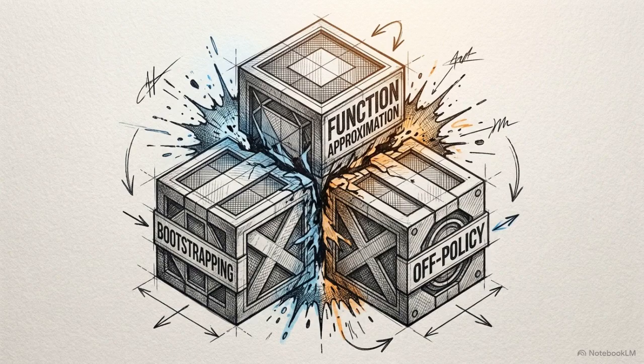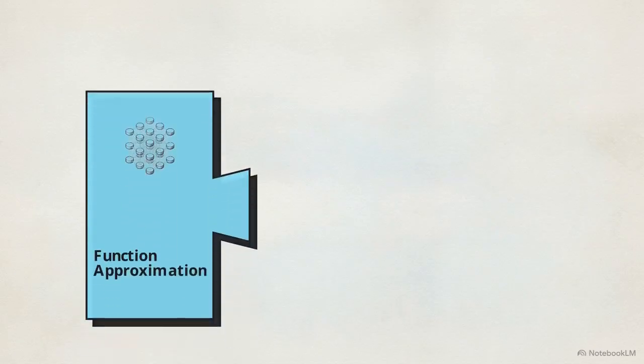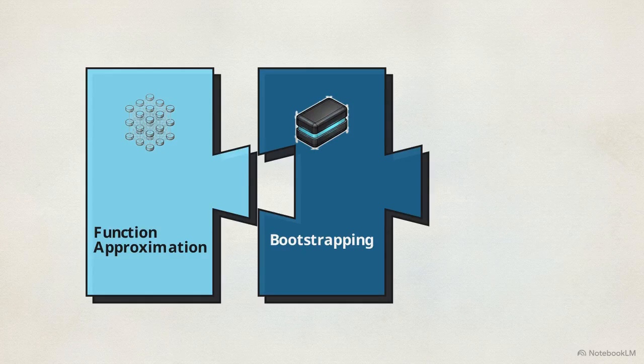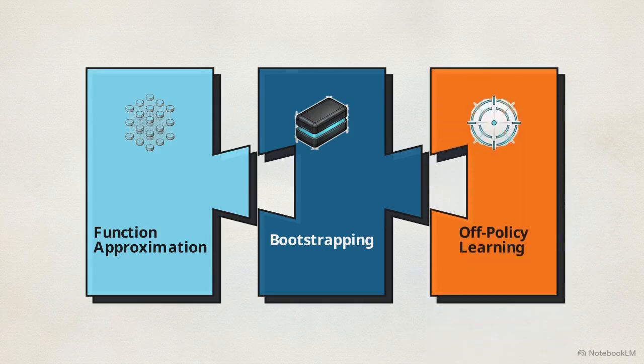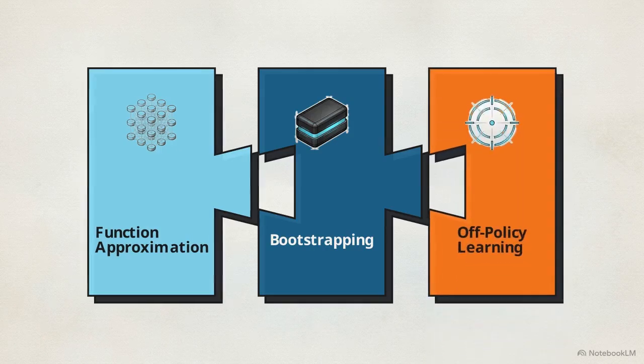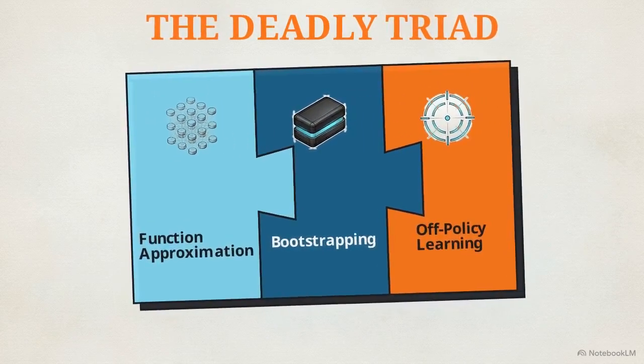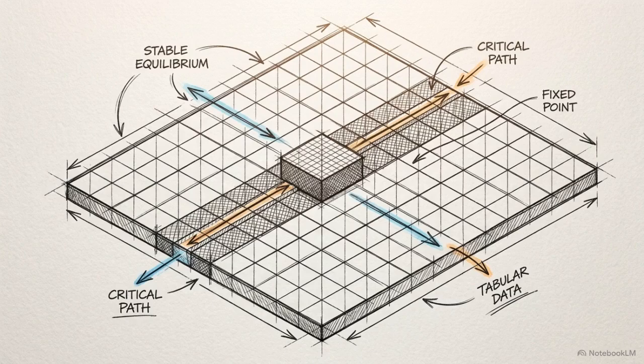The DQN architecture combines three specific reinforcement learning techniques that break down when layered together. The first component is function approximation, introduced by the highly nonlinear deep neural network itself. The second is bootstrapping, where the agent updates its value estimates based on temporal difference estimates. The third is off-policy learning, where the algorithm learns the optimal target policy while following a completely different exploratory behavior policy. Tabular Q-learning guarantees convergence because it relies on linear operations.